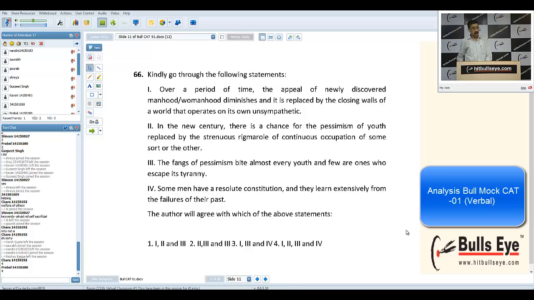So again, just to kill your time, we frame these lengthy questions. Even CAT frames lengthy questions. So kindly go through all the statements. Just rush through, and you will find all the statements to be true.